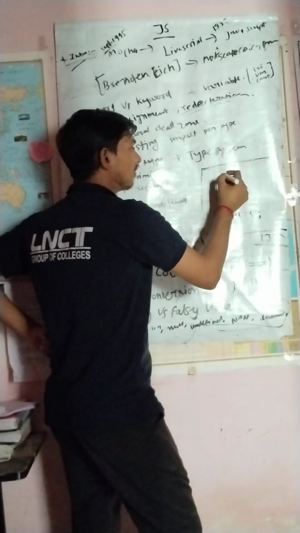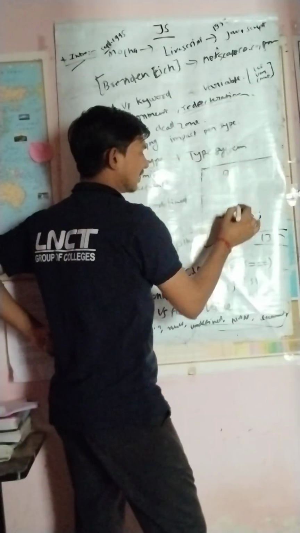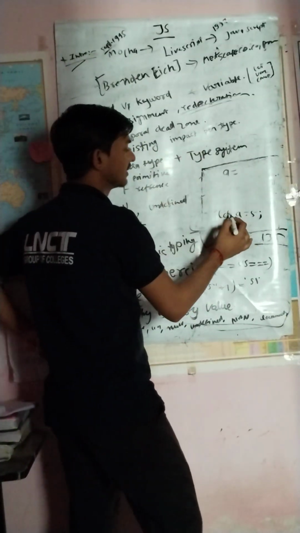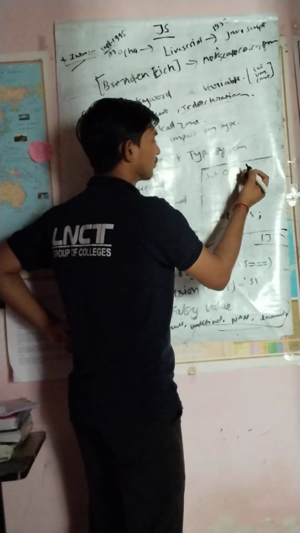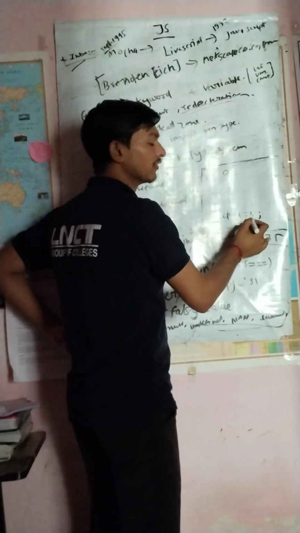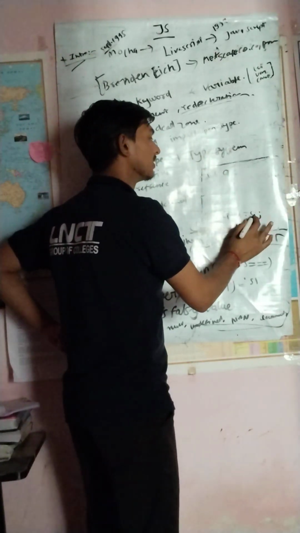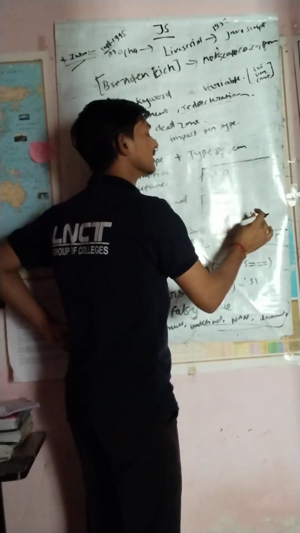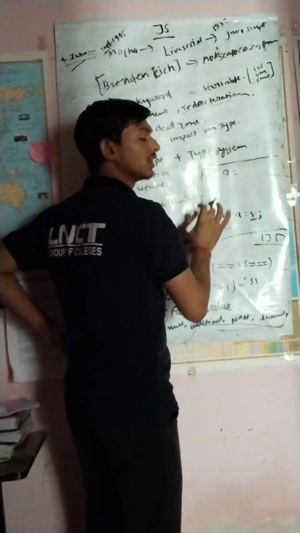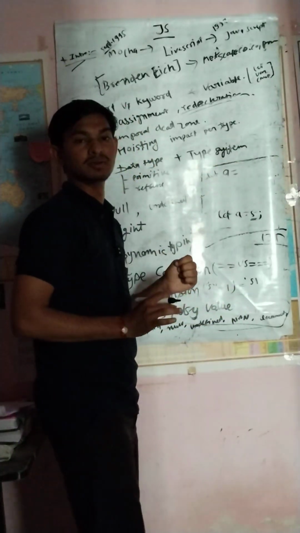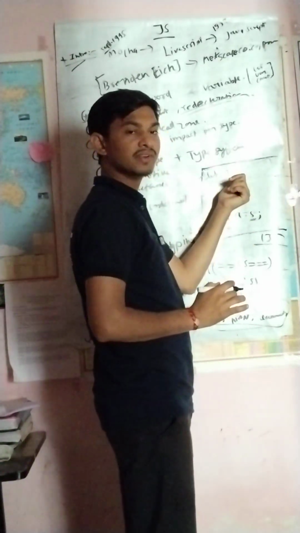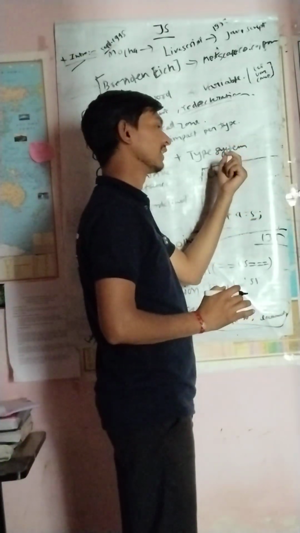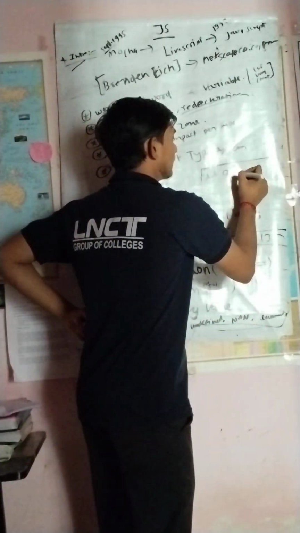In hoisting, its declaration part goes to the top, because we are giving the value or initializing the value here, but its declaration part goes to the upper level, I mean at the top. So it has no value. That's why it will take a default value called undefined.